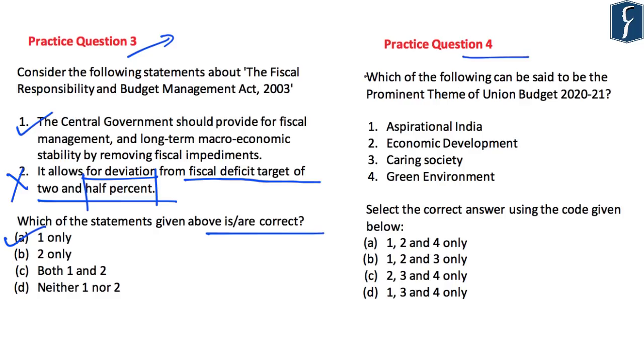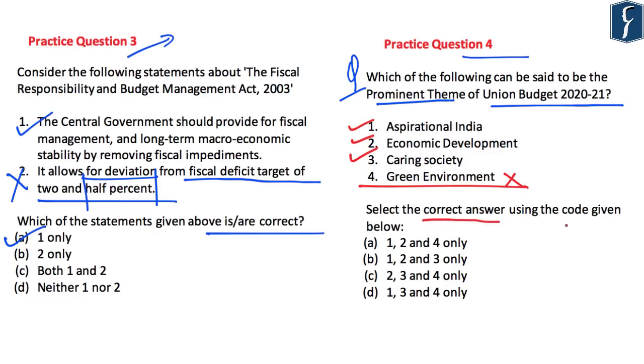Question number 4. It says, which of the following can be said to be the prominent theme of Union Budget 2020-21? Options are aspirational India, economic development, caring society and green environment. In this, green environment is not one of the prominent themes. So the question is, select the correct answer using the code given below. So the correct answer is B, that is 1, 2 and 3 only.